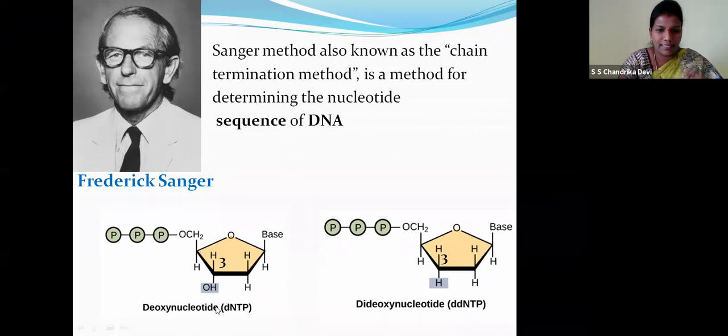So children, let's see here. Deoxynucleotide has one oxygen. Dideoxynucleotide does not have the oxygen group on the primer. Right children? Do they have an oxygen group over here? No. Here? No. That's the reason it is dideoxynucleotide. Children, make a mark of this because it is very important. It is going to play a very important role in the chain termination method. This is the biggest breakthrough made by Sanger.